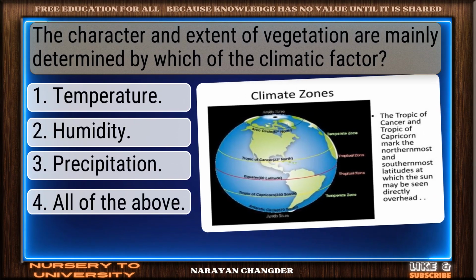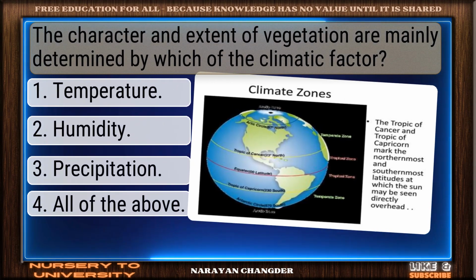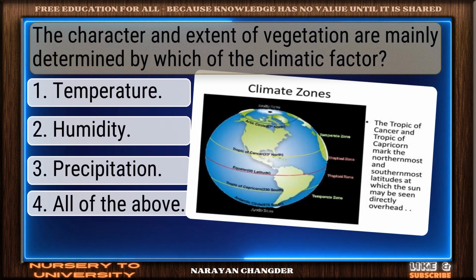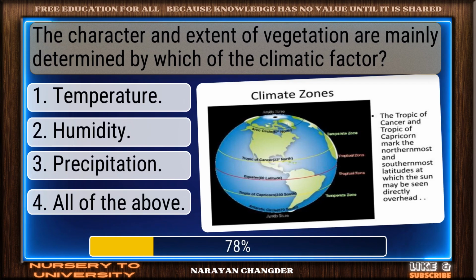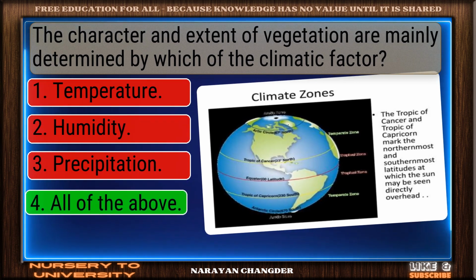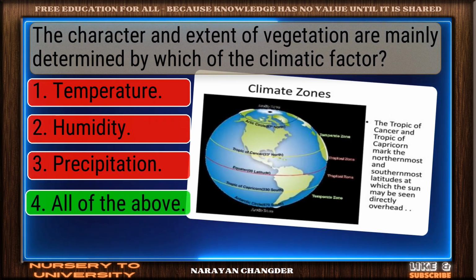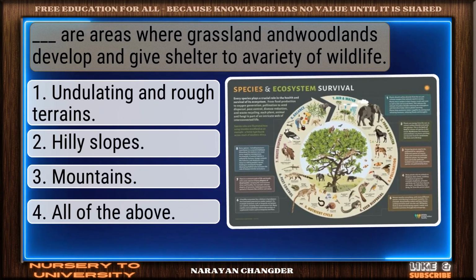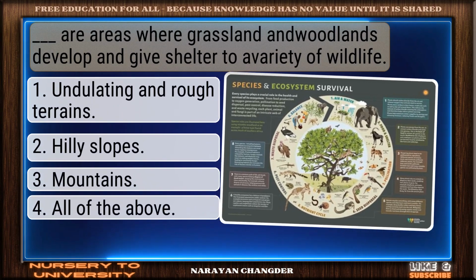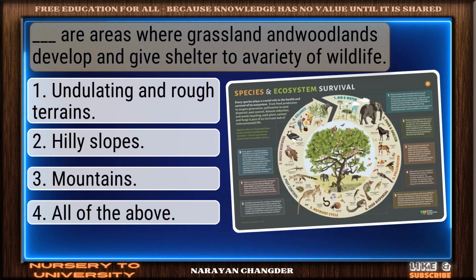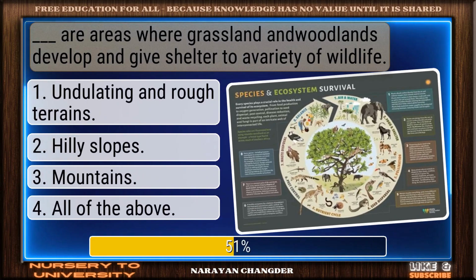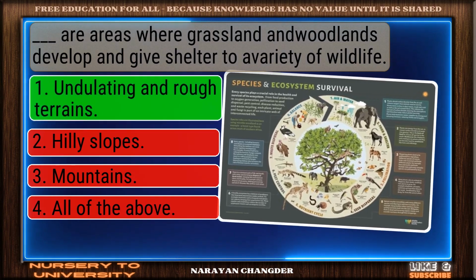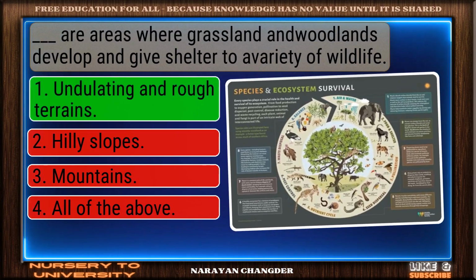Question number 49. The character and extent of vegetation are mainly determined by which of the climatic factor? Nicely done. All of the above is a solid answer. Question number 50. These are areas where grassland and woodlands develop and give shelter to a variety of wildlife. Sharp thinking. Undulating and rough terrains is the right choice.